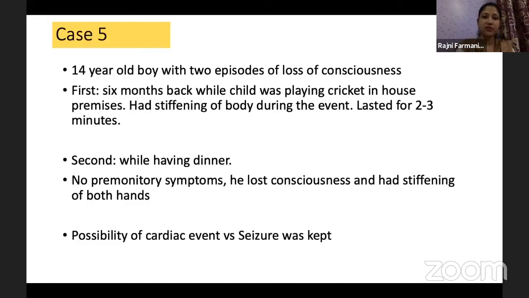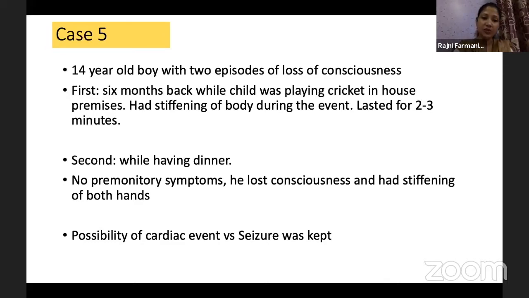Case 5 is a 14-year-old boy, again a very interesting case. He had 2 episodes of loss of consciousness. First was 6 months back. He was playing cricket outside the house and suddenly he had stiffening of the body during the event and there was loss of consciousness. So this was thought of as a syncope and he was evaluated, in which first evaluation he did not get anything and he was not on any treatment.